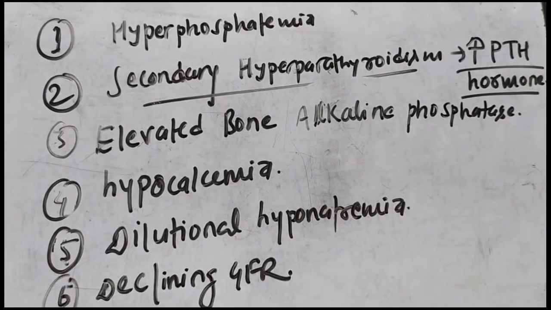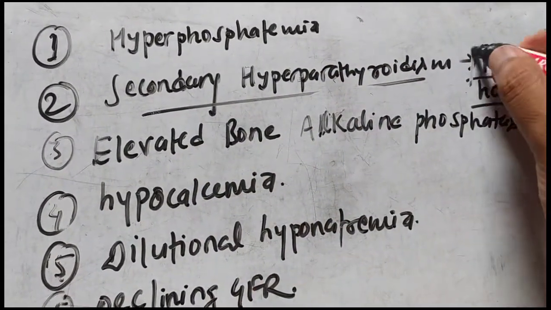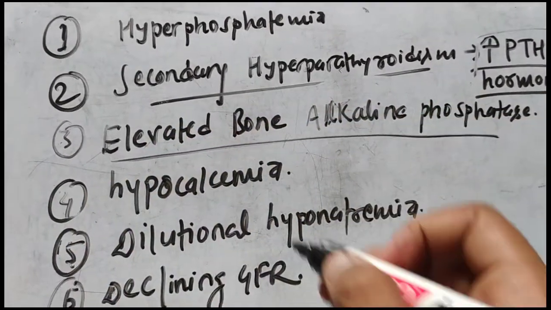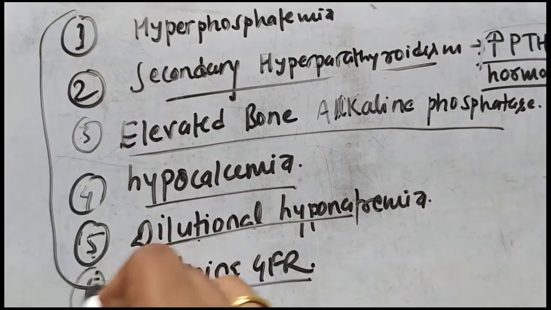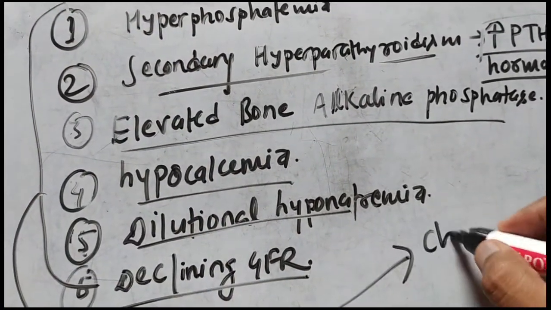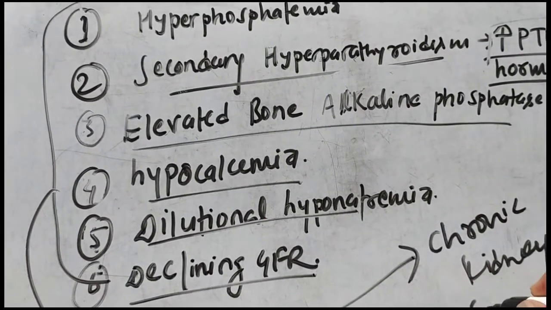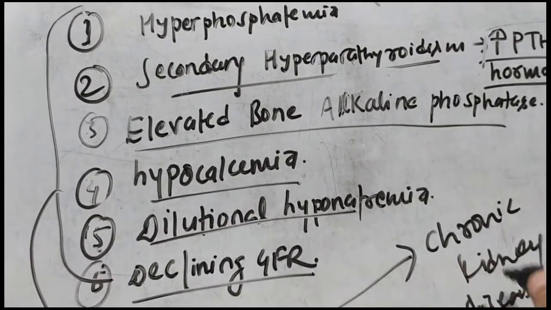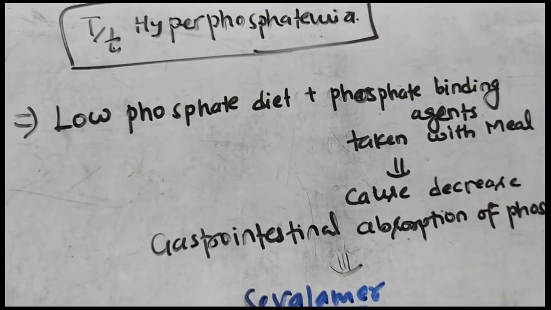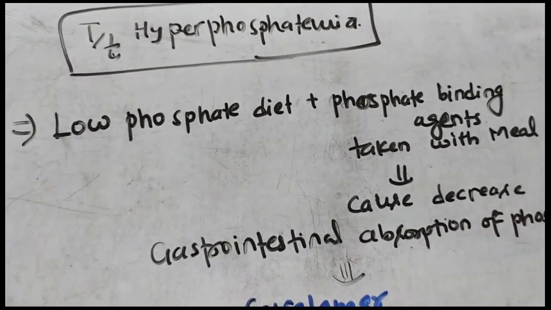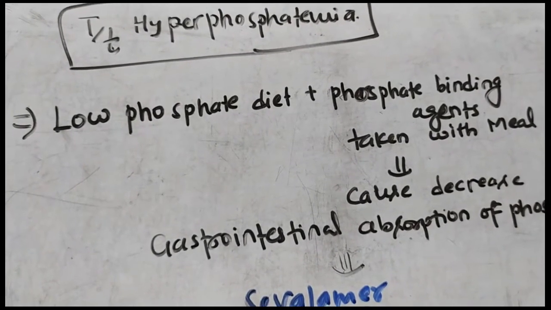So up to now we saw that hyperphosphatemia, secondary hyperparathyroidism, that is an increase in the level of parathyroid hormone, elevated bone alkaline phosphatase, hypocalcemia, dilutional hyponatremia, and declining GFR, all these features are suggesting chronic kidney disease, or they are suggesting the chronicity of the kidney disease. So treatment of hyperphosphatemia is very necessary in order to treat the hypocalcemia and in order to treat all the manifestations of the bone disease.